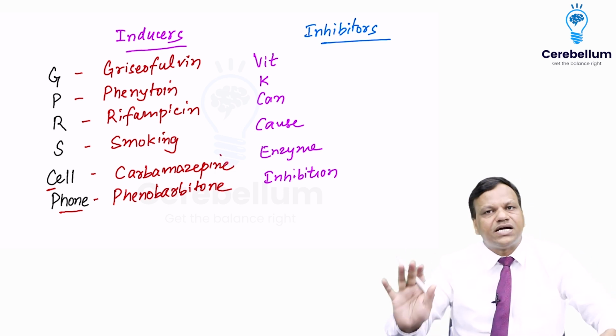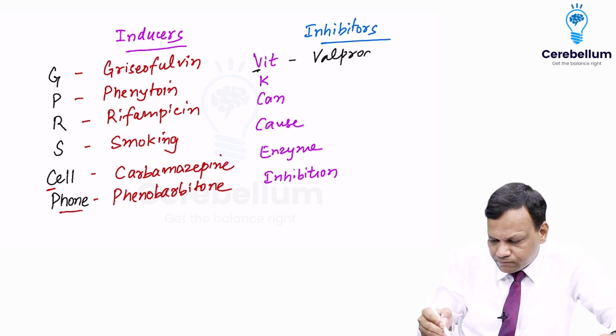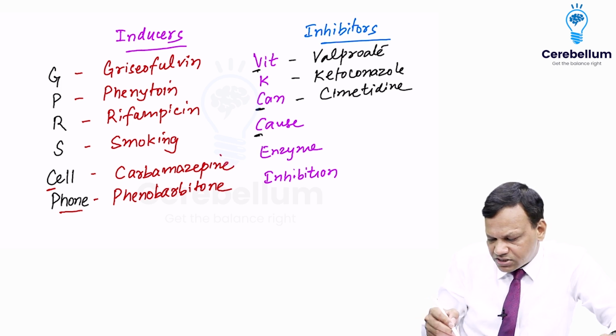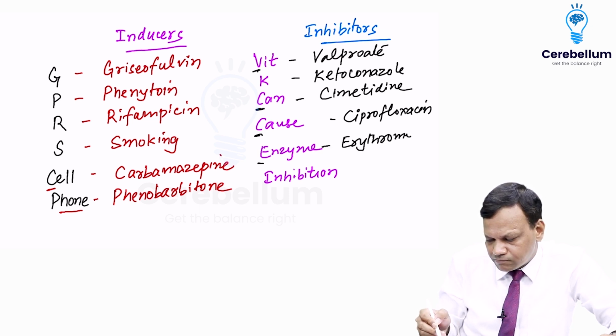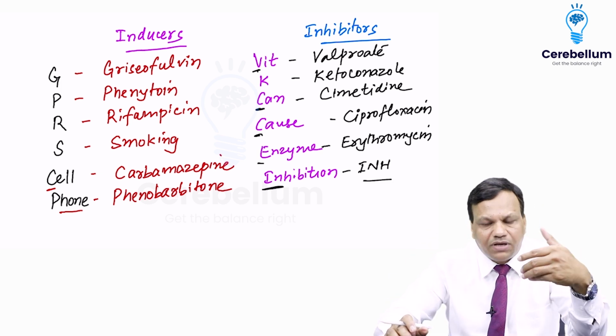V stands for valproate, K for ketoconazole, C for cimetidine, second C for ciprofloxacin, E for erythromycin, and INH stands for isoniazid. These are the important enzyme inhibitors.